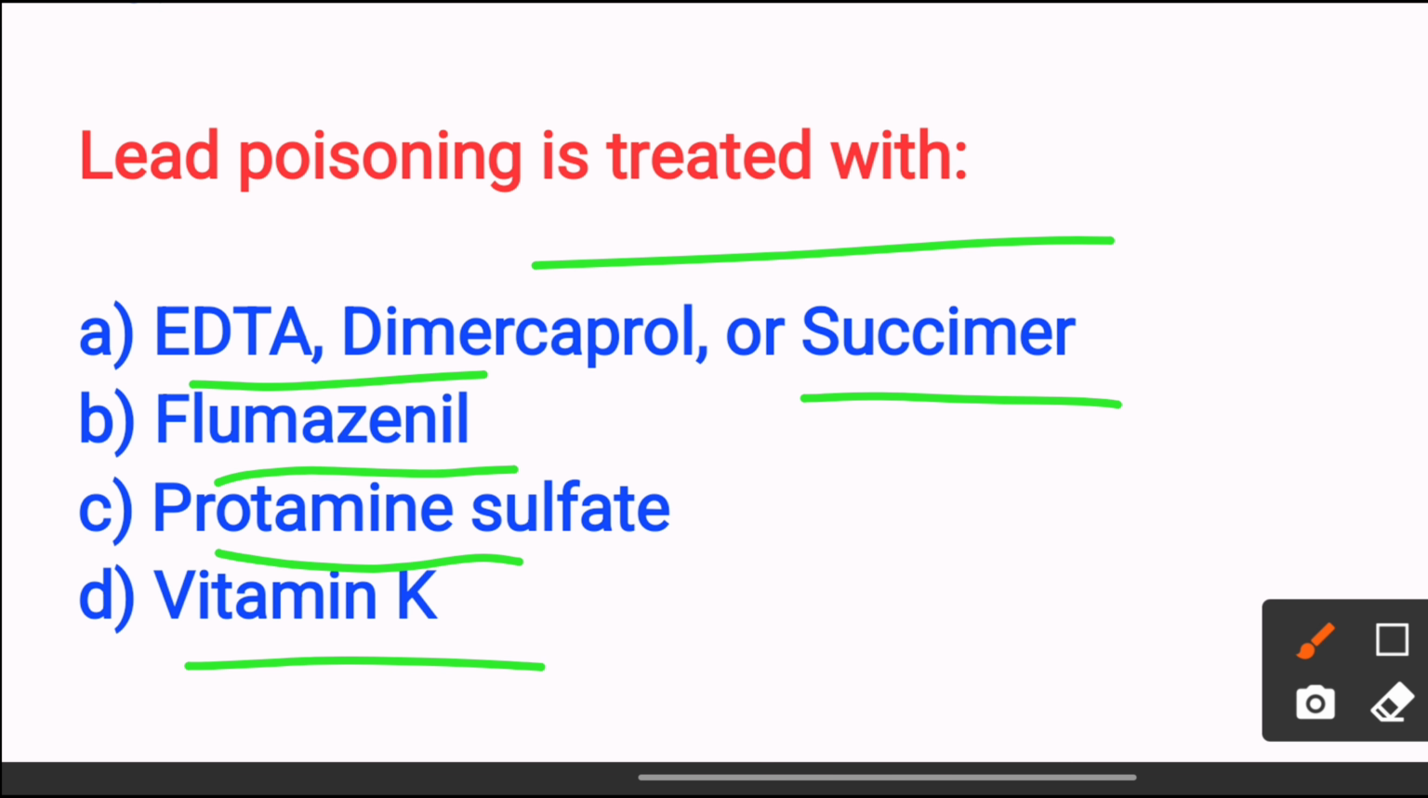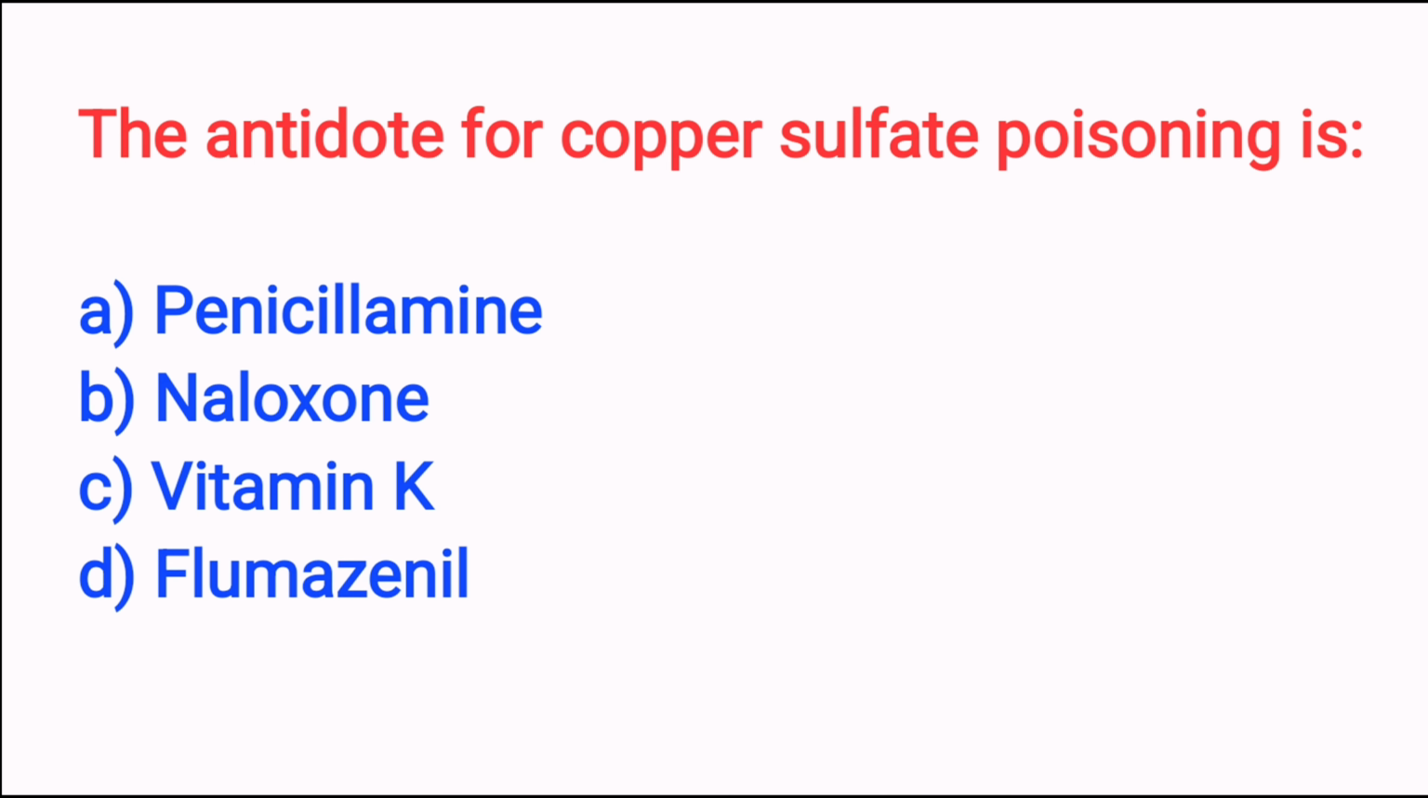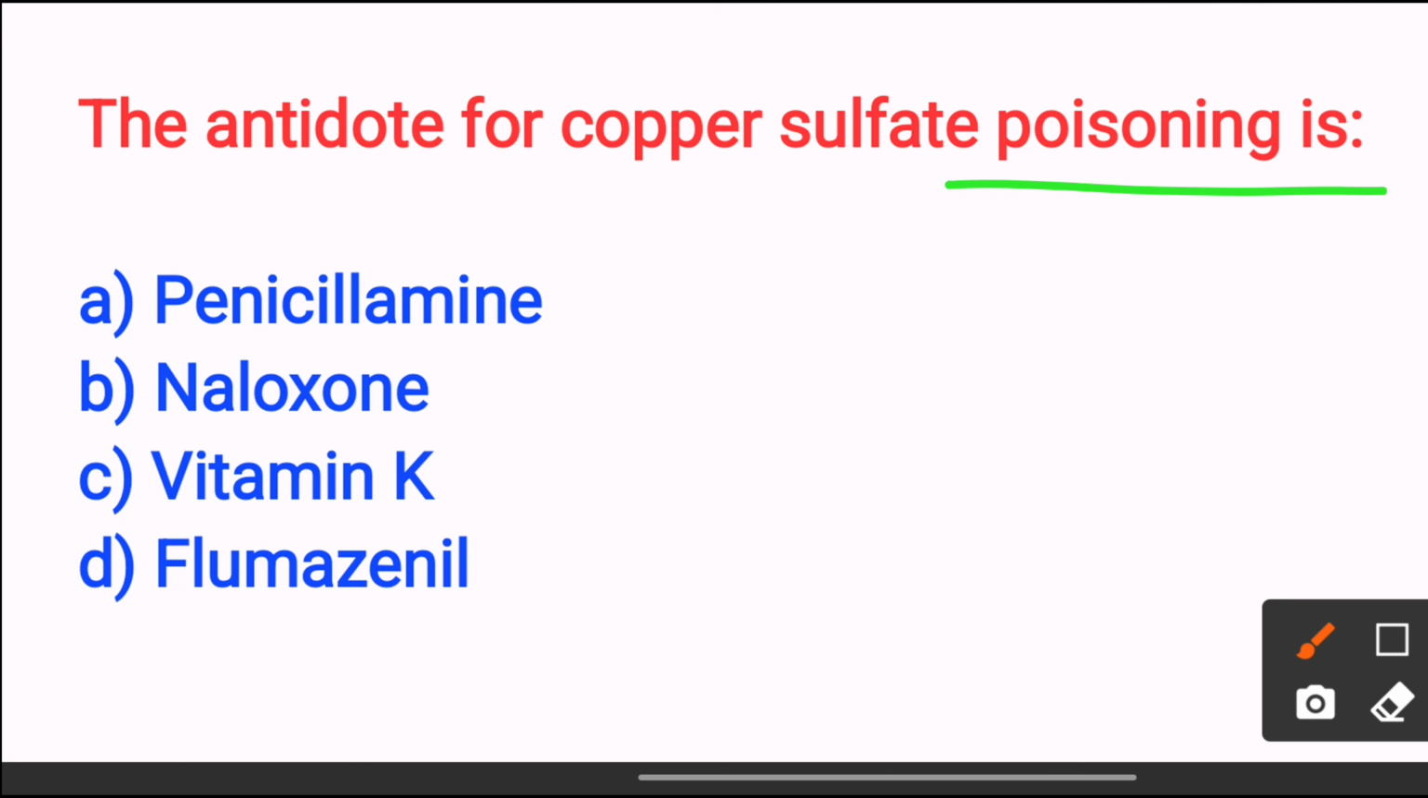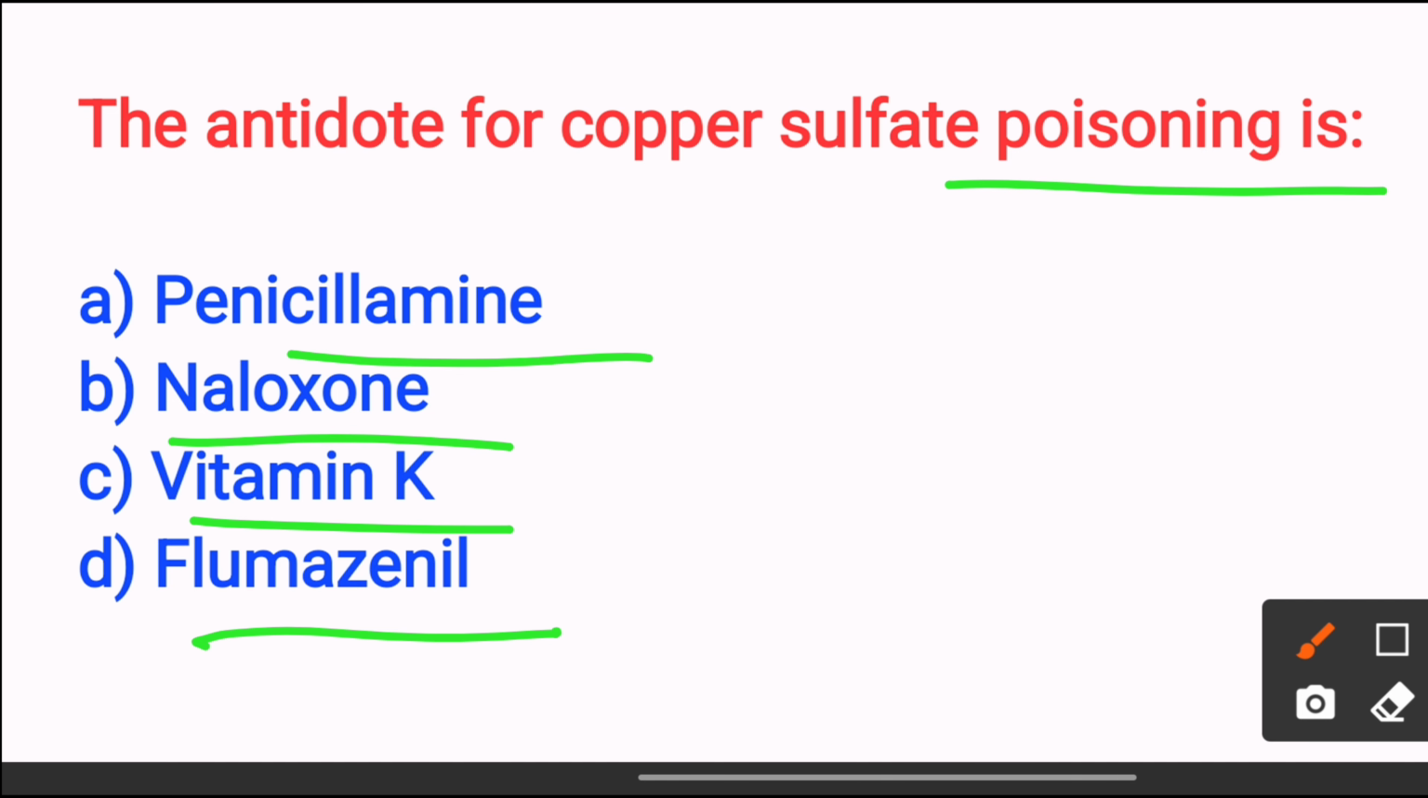The answer is option A, EDTA, dimercaprol or succimer, because these are the chelating agents that bind the lead. Next, the antidote for copper sulfate poisoning. Option A, penicillamine, option B, naloxone, option C, vitamin K, option D, flumazenil. The answer is option A, penicillamine, because penicillamine acts as a chelating agent for the copper.